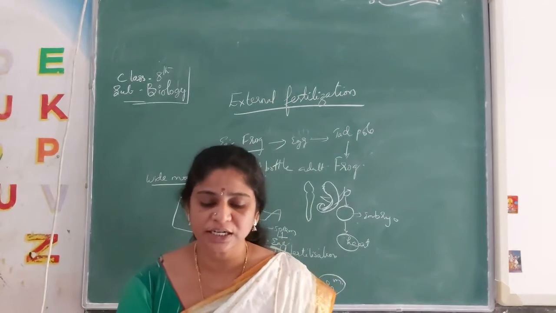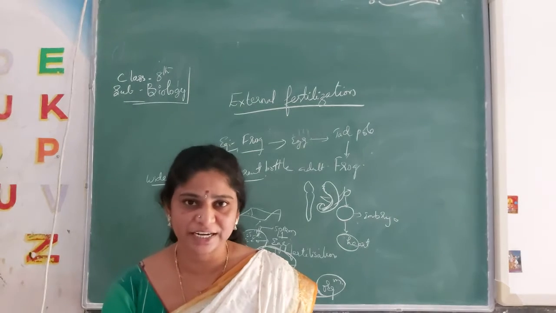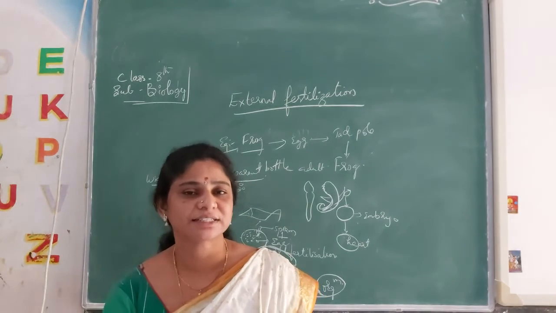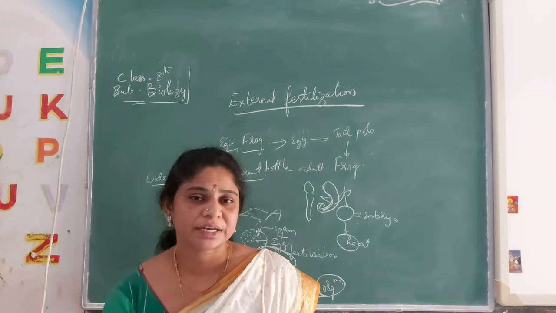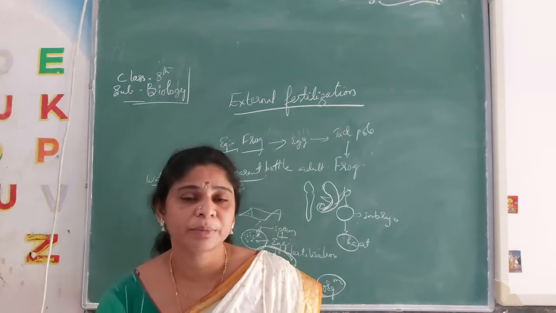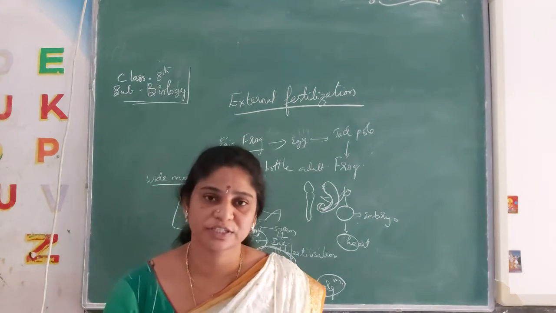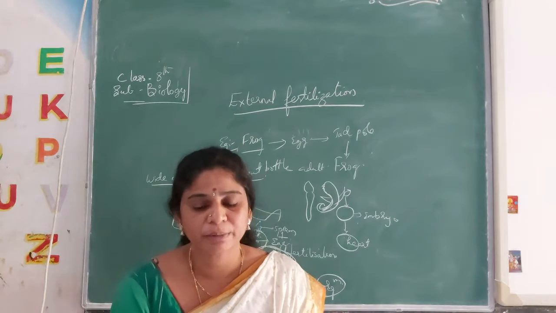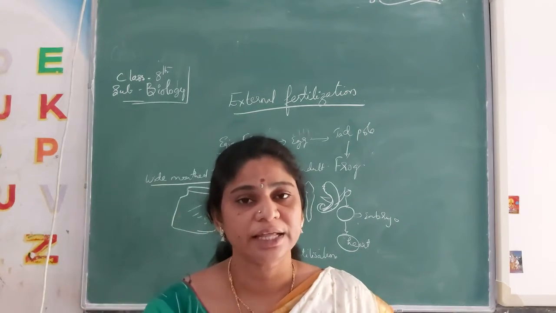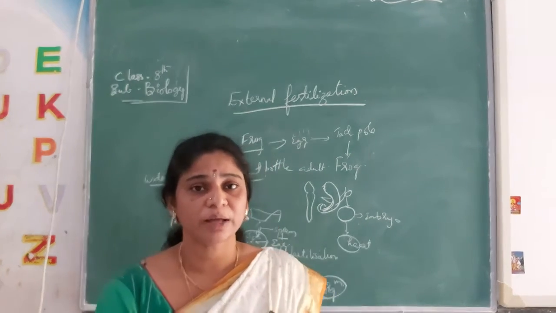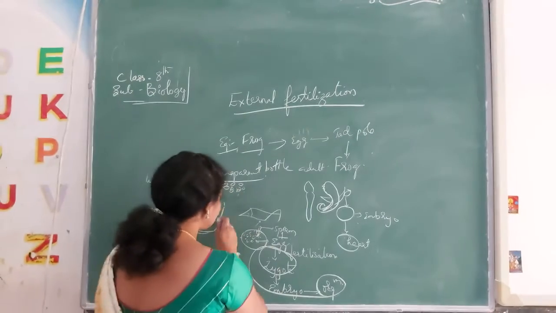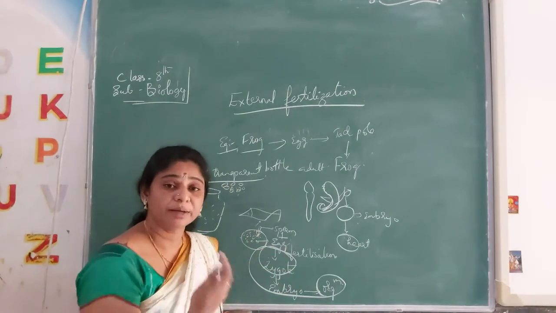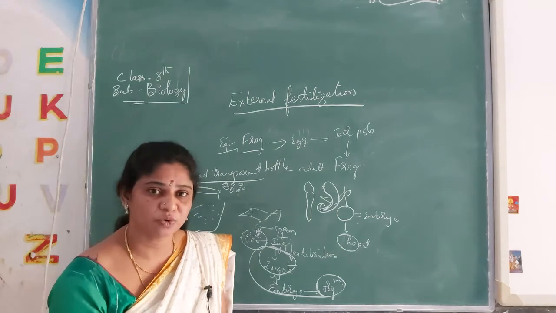The eggs have a certain time period before the tadpole is released. From the eggs they break up and release the tadpole, and we have to observe that. We put these eggs in a tub and observe when the tadpole is released outside.